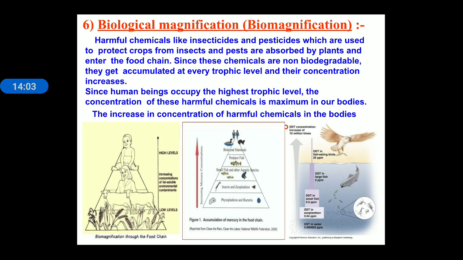So we can see the concentration of toxic chemicals increases moving from one trophic level to the next trophic level. This phenomenon is known as biological magnification or biomagnification. As the name suggests, biomagnification, magnify means the concentration of the chemical increases as we move from one trophic level to the next trophic level.